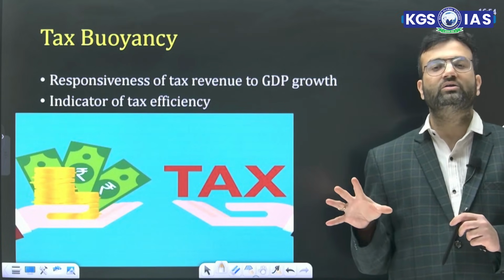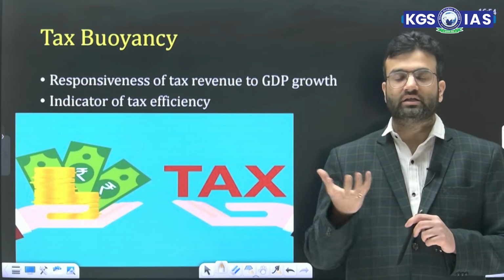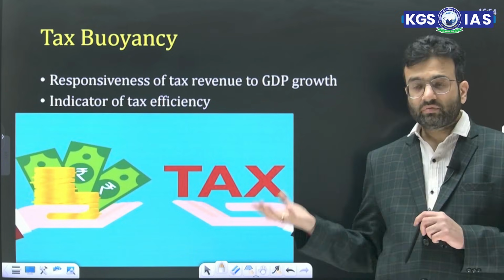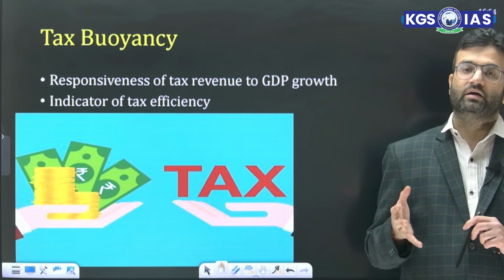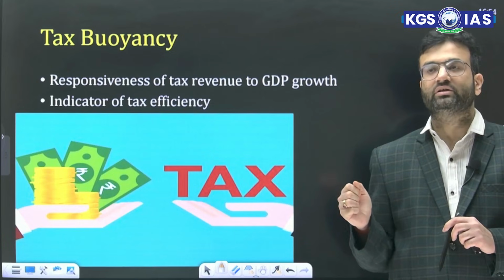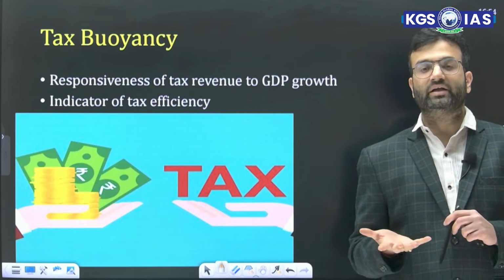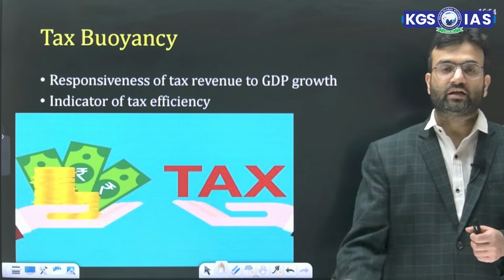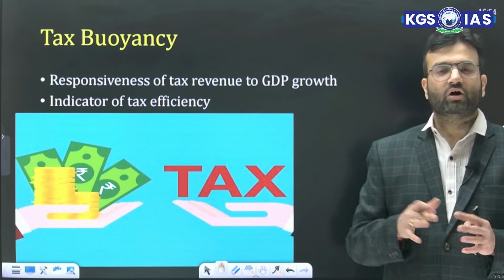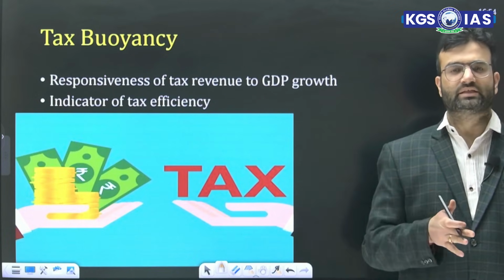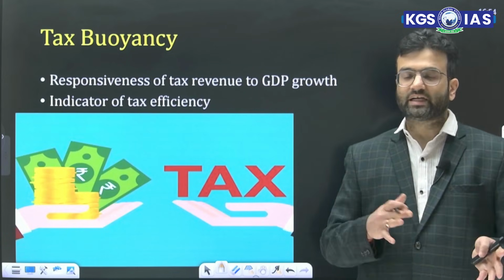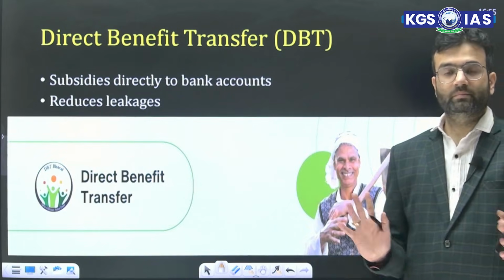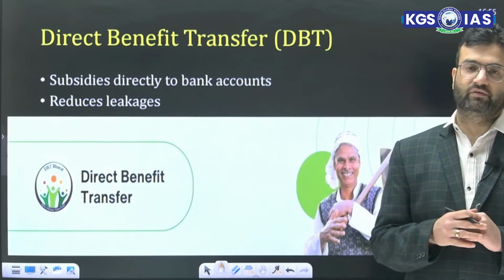So tax buoyancy talks about how the tax contribution increases in overall GDP, and that can be increased by better compliance, by a friendly tax administration, or simplified tax norms. All this enhances the tax buoyancy. Like that, the Honoring the Honest platform, faceless assessment, faceless appeal, the citizen taxpayer charter, all these things enhance the tax buoyancy.